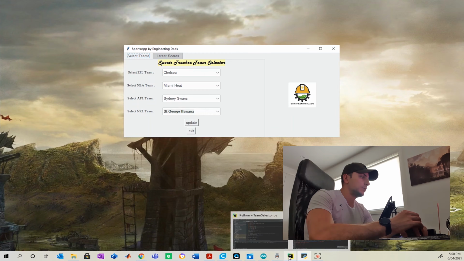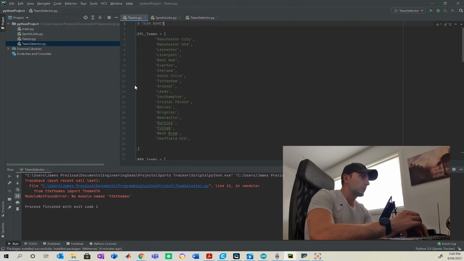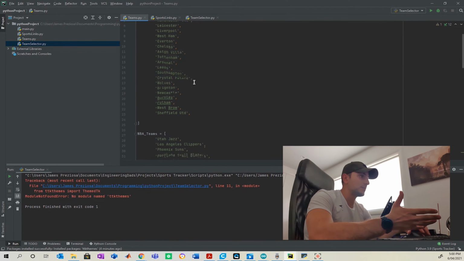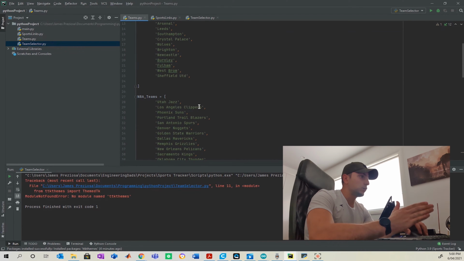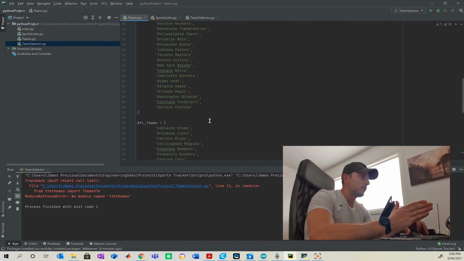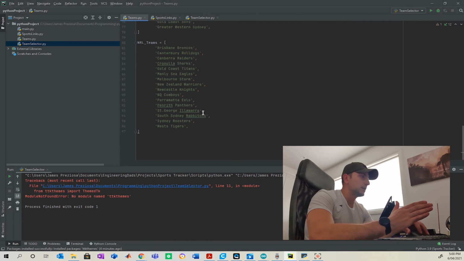Now let's get into actually building this app. What you're going to want to do is start with getting your team names online and making sure they match word by word. So as you can see here, we have all of our teams that have been selected.